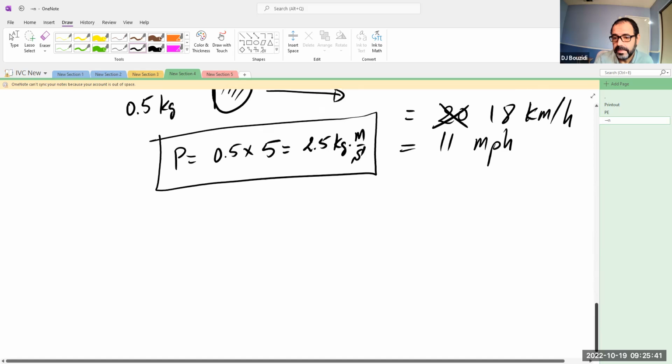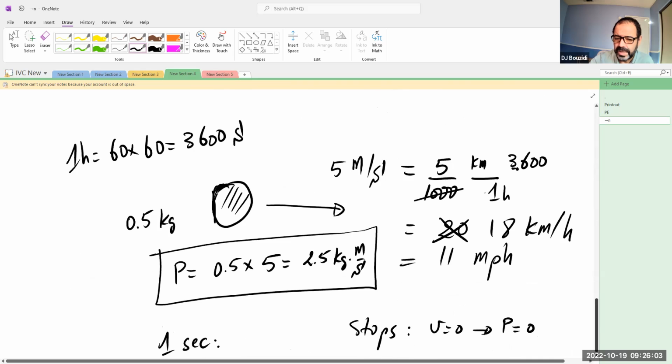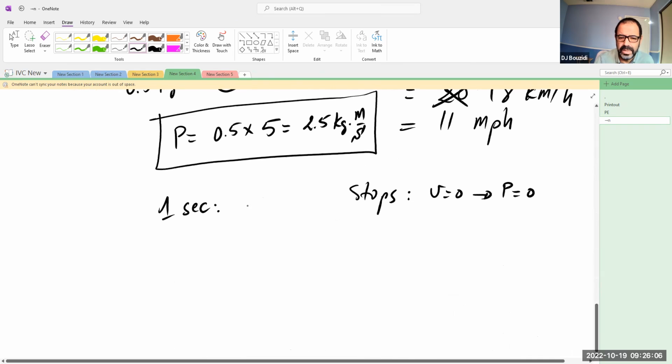So how much force would I really require to stop it? Let's say, for example, in 1 second. Remember, it was this much. When it stops, its velocity is 0, and since its velocity is 0, its momentum is 0. The force is the change in momentum over time. So if it takes 1 second to stop it, the force required to stop this ball is going to be delta p over delta t, and delta t is exactly 1 second.